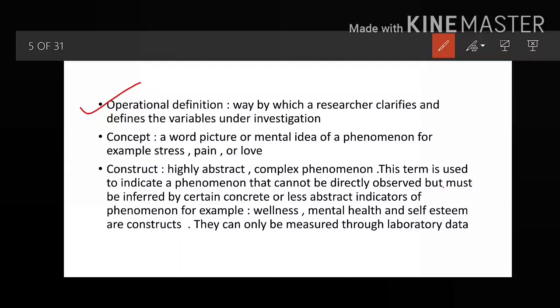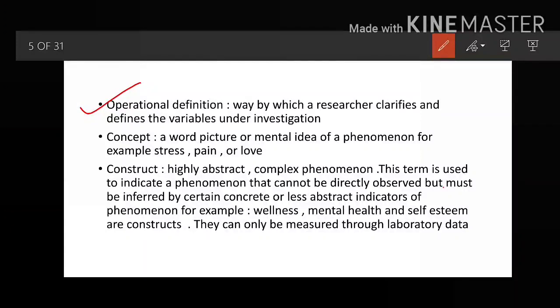So this is the operational definition, meaning what exactly the researcher clarifies or defines in that particular research or that particular study. It is not that you take a definition directly from a dictionary, so that is not the operational definition, friends.